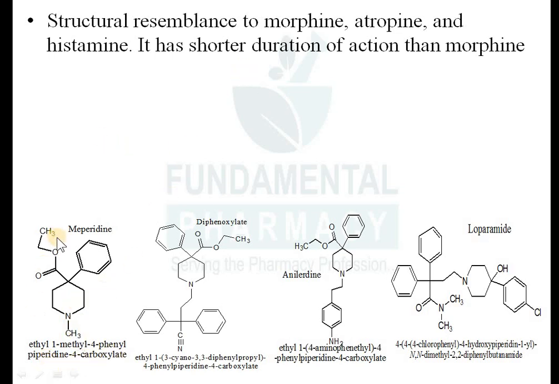Okay, so its structure will look like this, look like morphine as well as atropine as well as histamine. ठीक है, so the structure of meperidine, इसका जो स्ट्रक्चर है वो इसके साथ में थोड़ा सा रिजेंबल करता है, इसके साथ में मॉर्फिन के साथ में, एट्रोपिन के साथ में, हिस्टामाइन के साथ में, एंड ओके that's why it has a variety of actions. Okay, and this meperidine is having short duration of action than morphine. जो मॉर्फिन का ड्यूरेशन ऑफ एक्शन है वो ज्यादा है, मेपेरिडीन का कम है. सो इट इज यूज्ड एज एनाल्जेसिक इन एडमिनिस्ट्रेटिव एडजुवेंट टू रिलीव mild and moderate pain, like that.